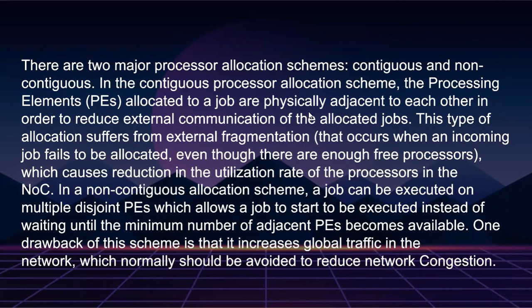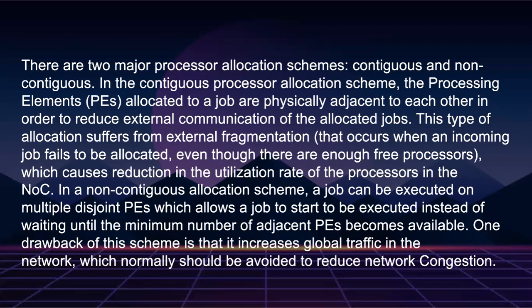In the contiguous processor allocation scheme, the processor elements allocated to a job are physically adjacent to each other in order to reduce external communication of the allocated job. This type of allocation suffers from external fragmentation, which occurs when an incoming job fails to be allocated even though there are enough free processors, which causes reduction in the utilization rate of the processors in the NoC.